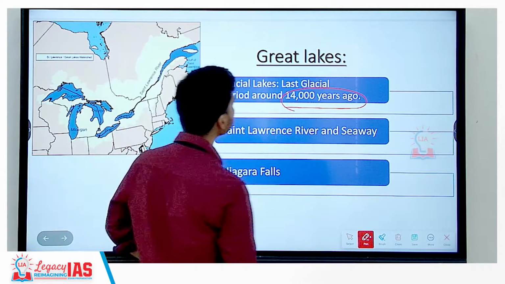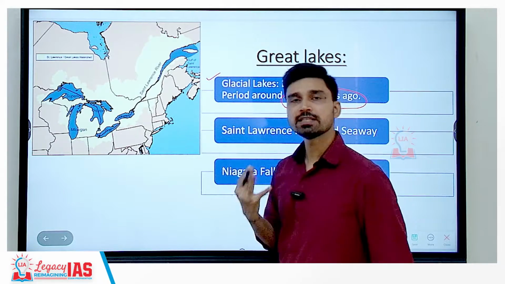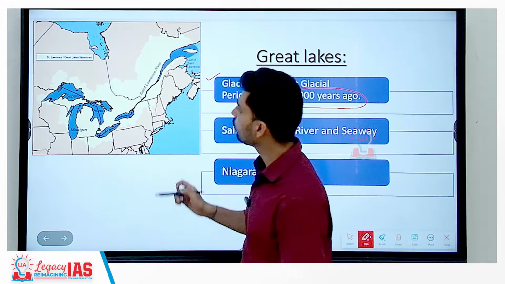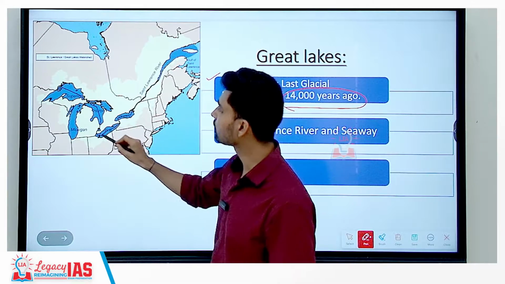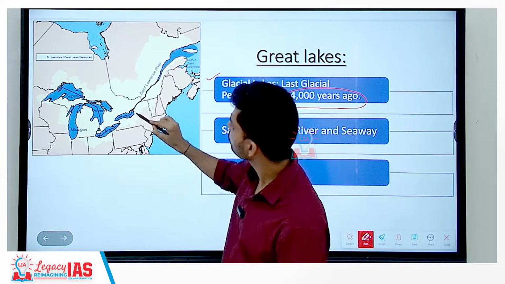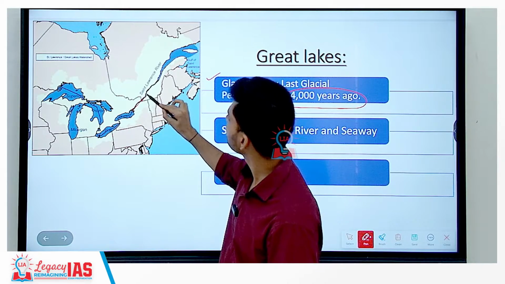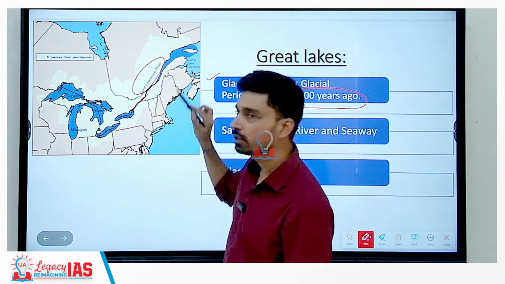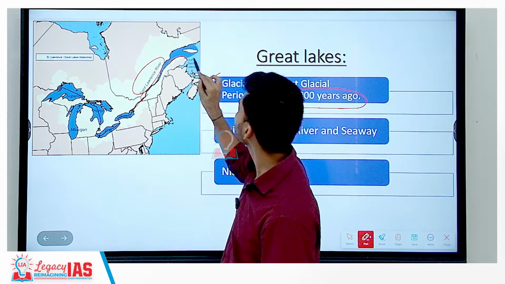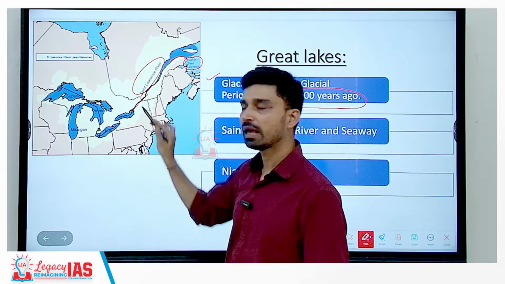Now, these Great Lakes basically serve as a very important mode of transportation for the people and economy here, because as you can clearly see from the Great Lakes, all these 5 lakes are internally connected by waterways, and thus further after this it is connected by the St. Lawrence River that flows through the territory of Canada, and from the St. Lawrence River near the Gulf of St. Lawrence, then you will have an outlet.